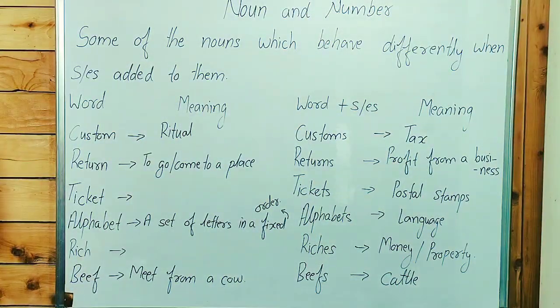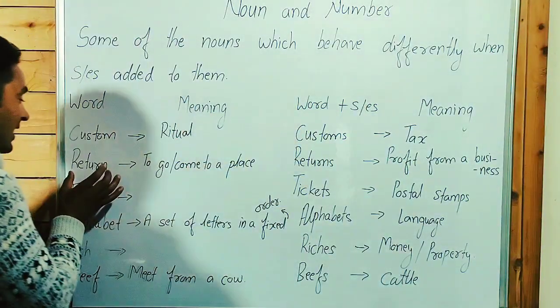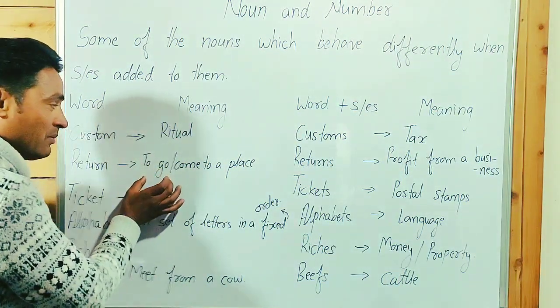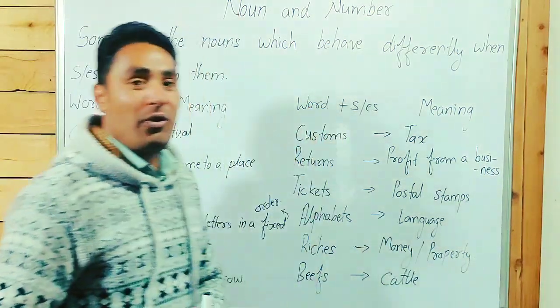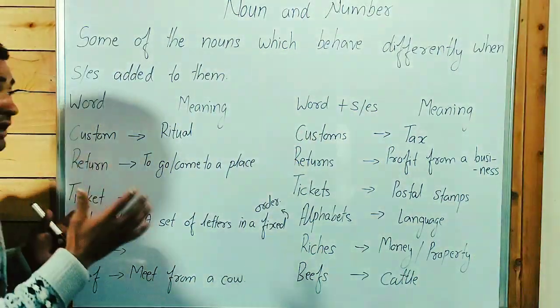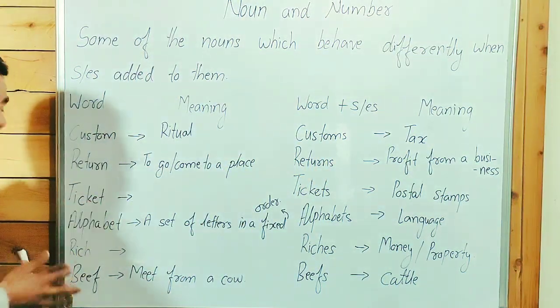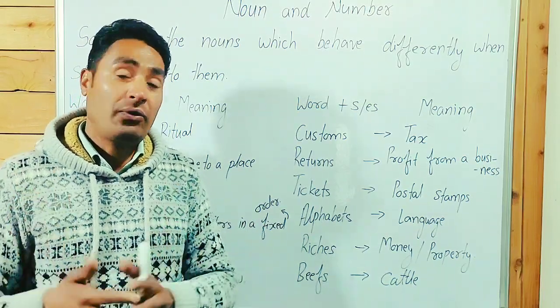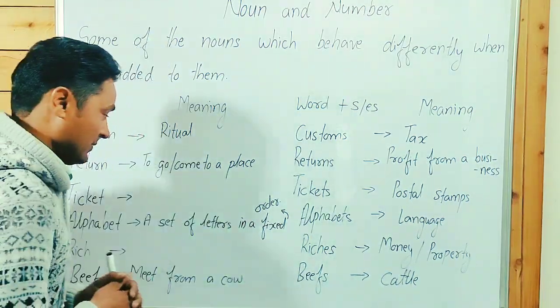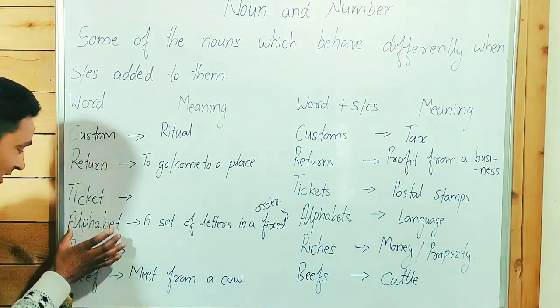I repeat: custom, ritual; customs, tax. Return, a verb, to come and to go to a place. Returns, profit from a business, also a kind of tax, income tax returns. Ticket, a piece of paper and a card which shows you have paid for a journey or for something. Tickets, postal stamps.